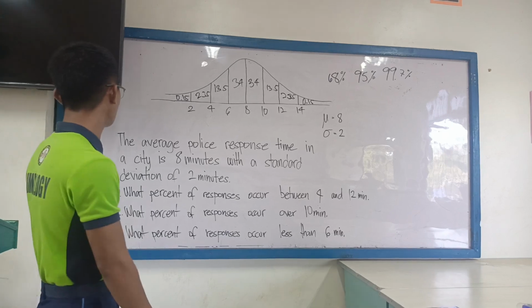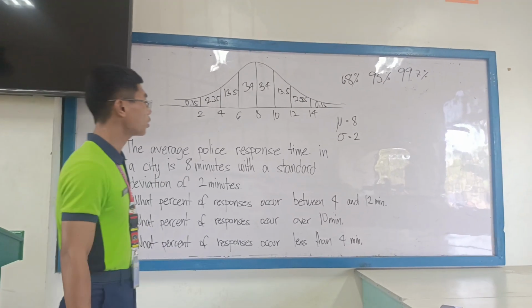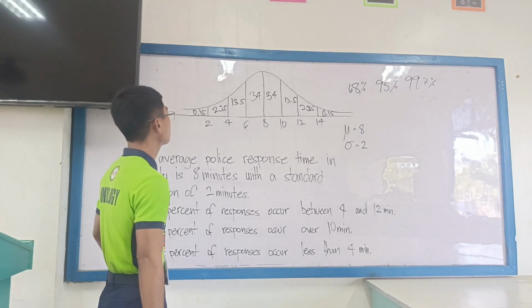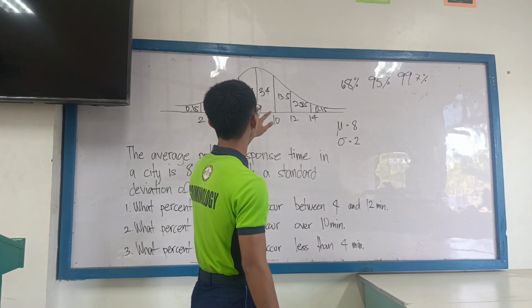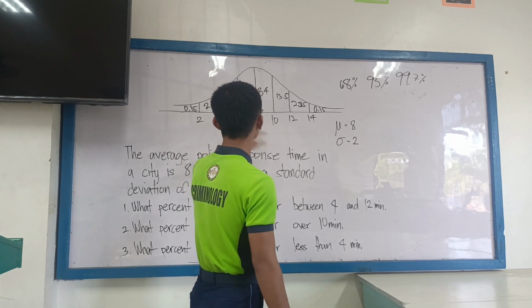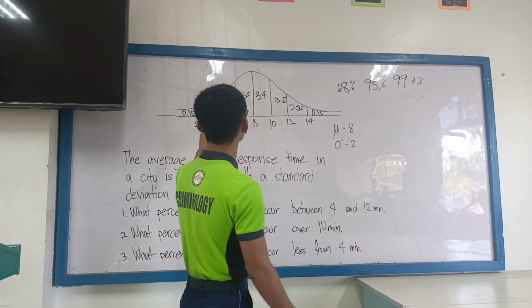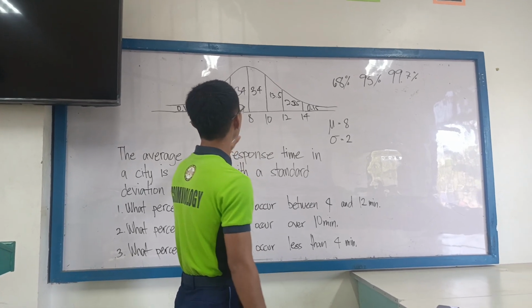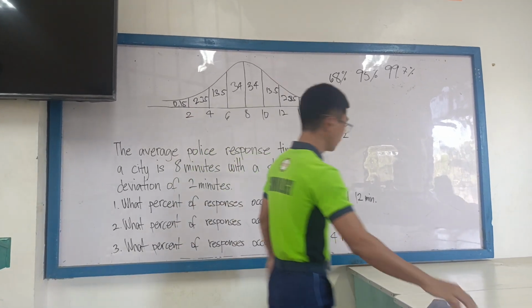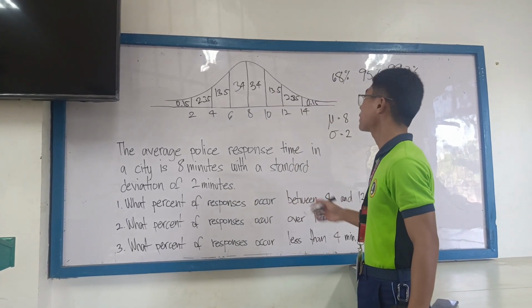Then let's proceed to answer this first question. What percent of responses occur between 4 and 12 minutes? From 4 to 12, we add the corresponding percentages inside 4 and 12. So 34 plus 34 is 68, while 13.5 plus 13.5 is 27. The total of that is 95%. So the percentage of responses between 4 and 12 minutes is 95%.